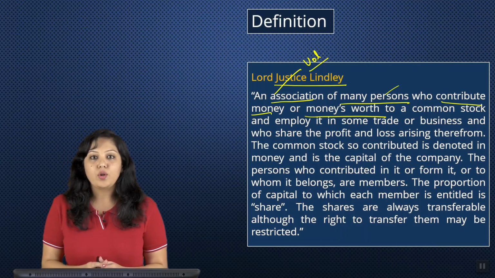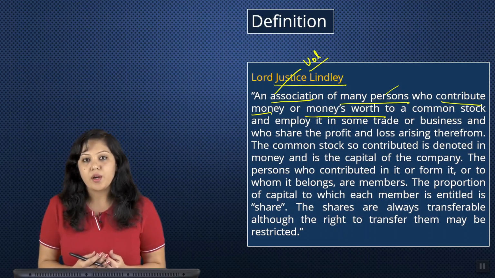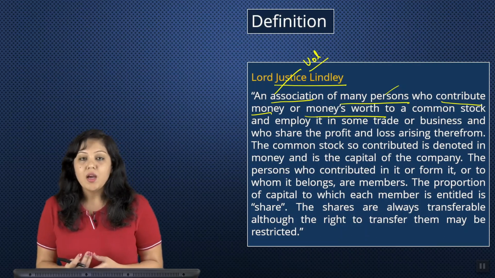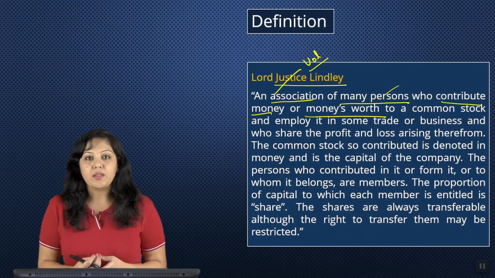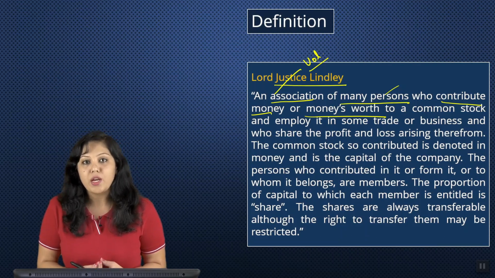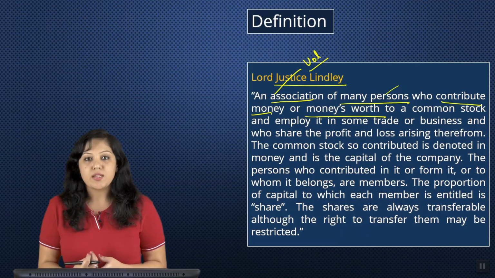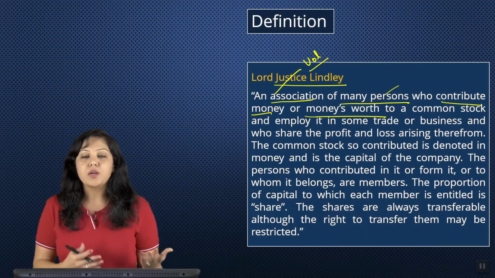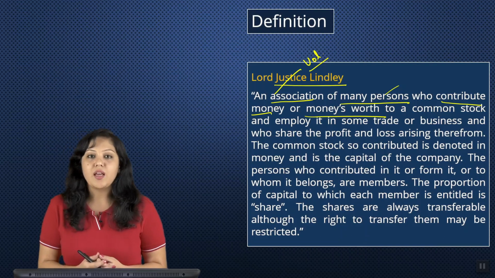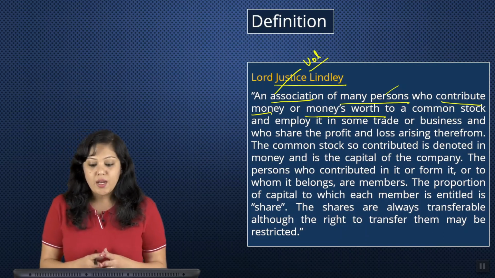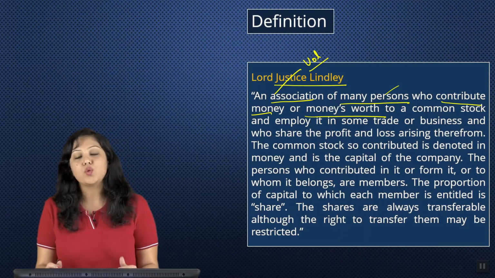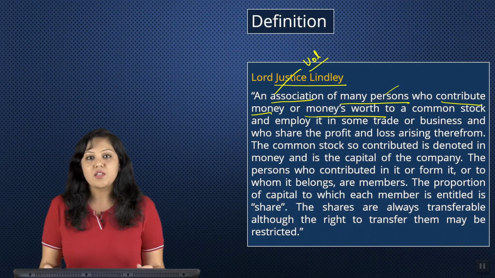Now, people who are coming together, let's say you and I are starting a private limited company. Do we own that company? Yes, we own that company by contributing money to the company. That means whenever we are investing our money into the company, we get shares allotted. Okay, the moment the shares are allotted, we become the shareholders. See, there are thin line of differences between members, shareholders, which you will be understanding in the upcoming lectures. So, as of now, understand, these people who are coming together, they are contributing some money or money's worth to the company so that the company starts its operation.